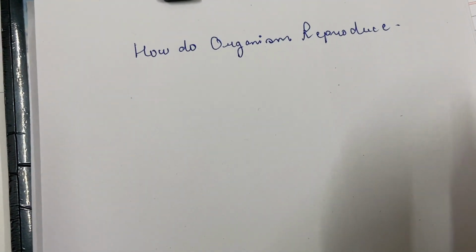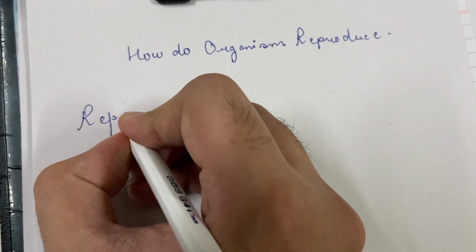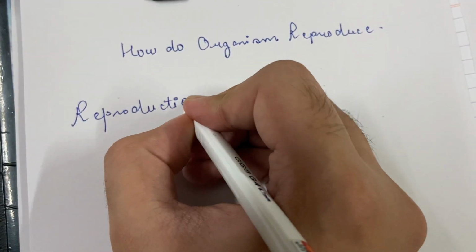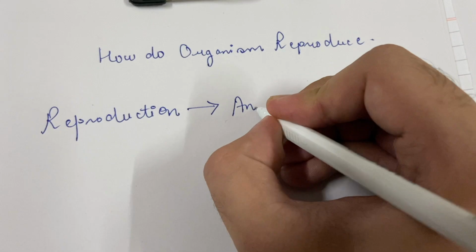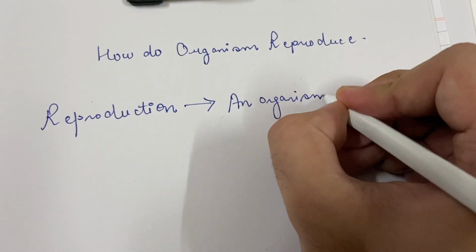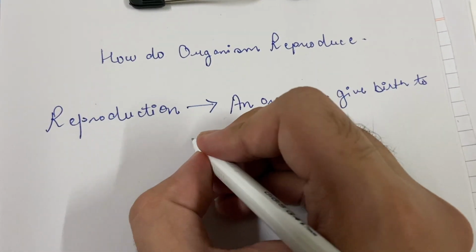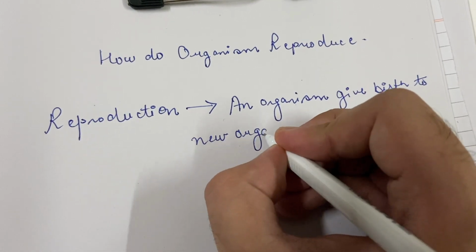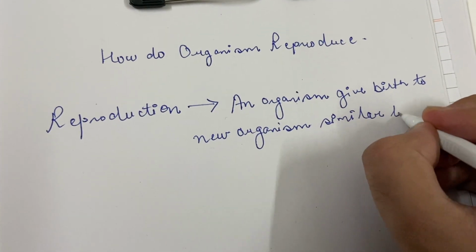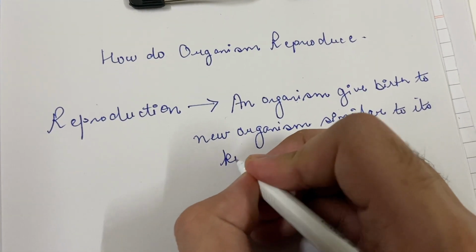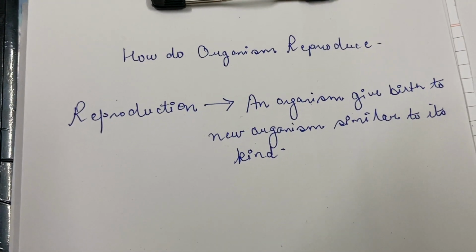So, before beginning the chapter, we should know the definition of reproduction. Reproduction is a process by which an organism gives birth to new organisms similar to its kind. So, reproduction is a process by which organisms give birth to new organisms similar to their kind.